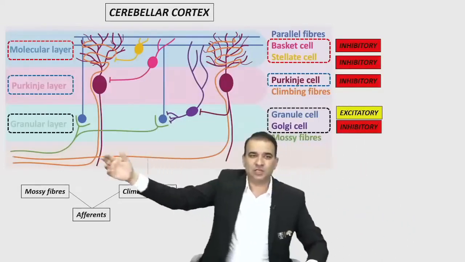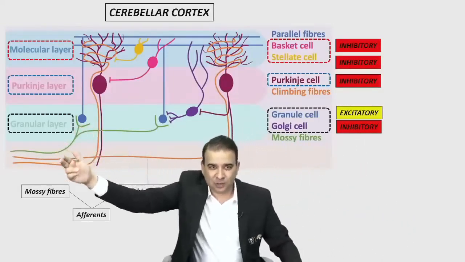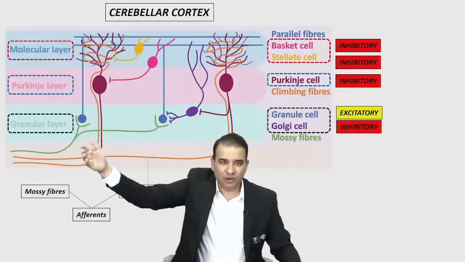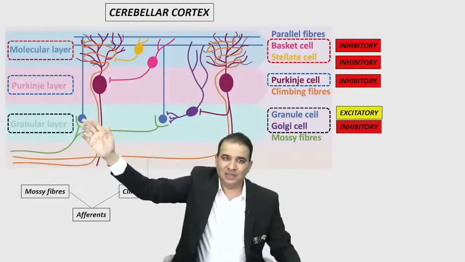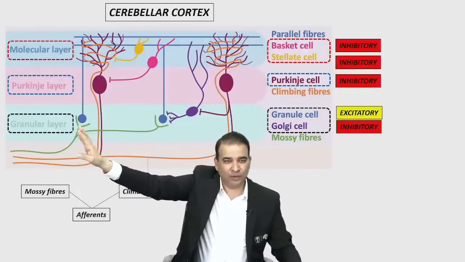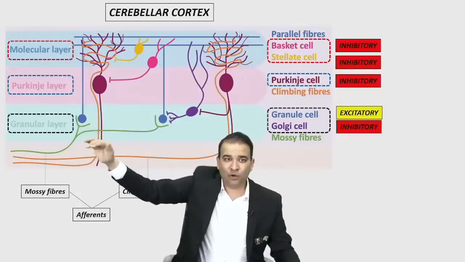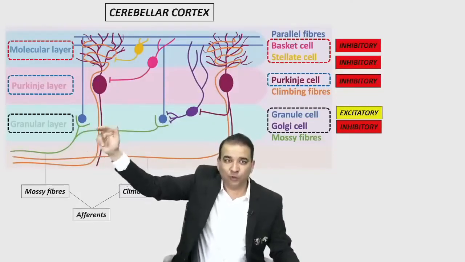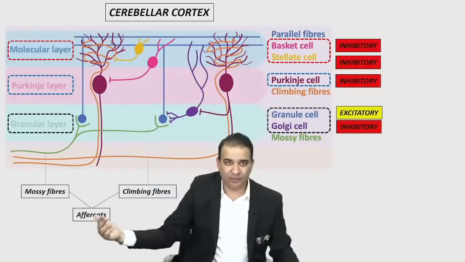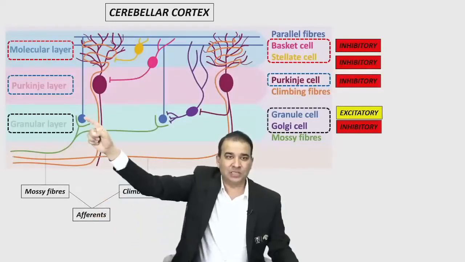So mossy fibers will just go to the granular layer only. They will go to the ground floor, and ground floor means granular layer, and they will just stay there only. Now, going till the ground floor of the granular layer is not sufficient, because you have to reach the Purkinje cell to make the efferent. And that's where the granule cell comes into the picture.